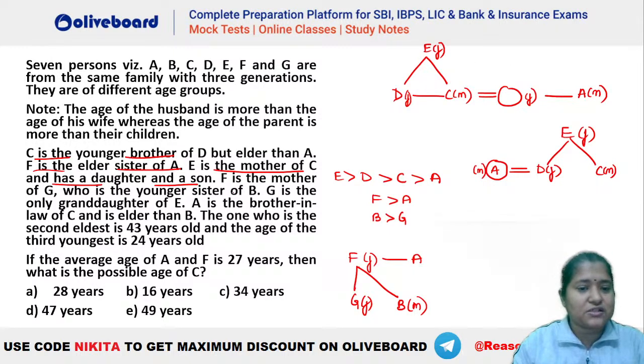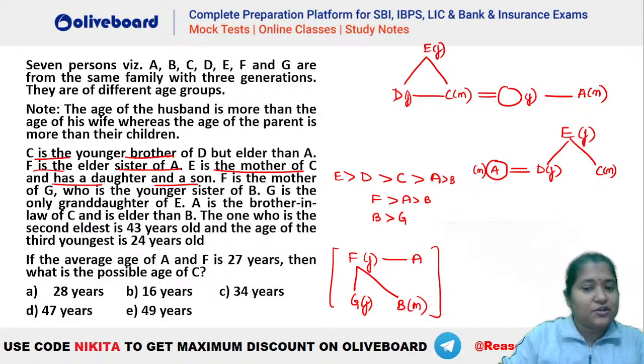Either of the situations. A is the brother-in-law of C and is elder than B. So you can see A has to be elder than B. Okay, this is also known here. After that, the one who is second eldest is 43 years old and the third youngest is 24 years old. Now here we have to combine this information also.